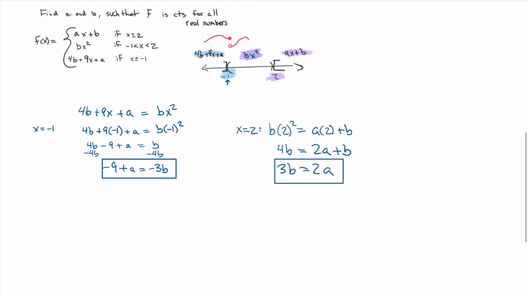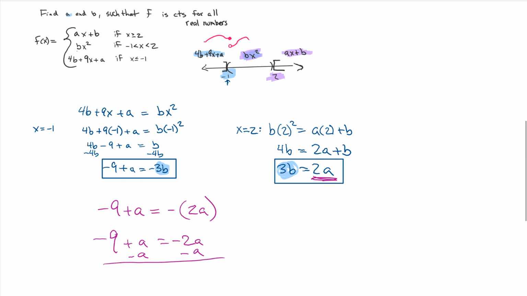Okay, well, wait a second. We have two equations with two unknowns. I think we can solve for them. And, oh, how convenient that 3b and 3b is sitting there. Granted, one of them's negative, so let's go get it. So it's -9 plus a is equal to the negative of, and now replace your 3b with 2a. So we have -9 plus a is equal to -2a. Let's subtract our a over, get our a's away from everything. So we have -9 is equal to -3a. Divide by -3 and we find out that a is equal to 3.